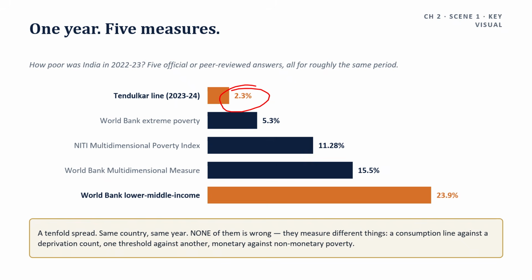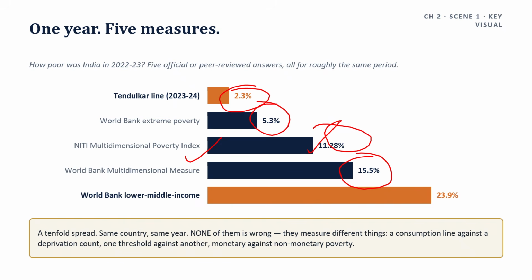On the World Bank's extreme poverty line, the revised international line of $3 a day, it is 5.3%. On NITI Aayog's multidimensional poverty index, it is 11.28%. And 15.5% according to the World Bank's multidimensional poverty measure.